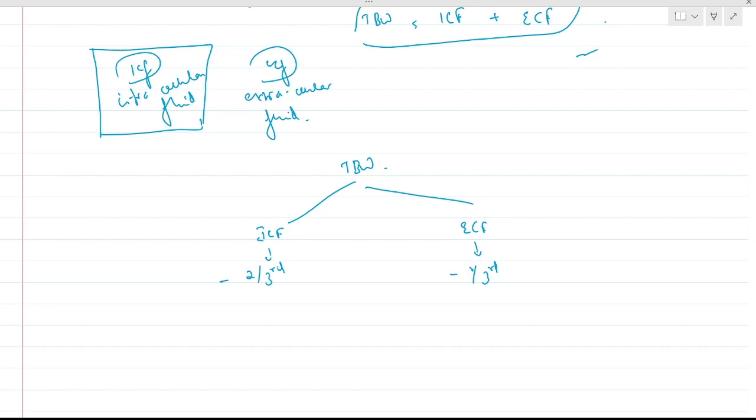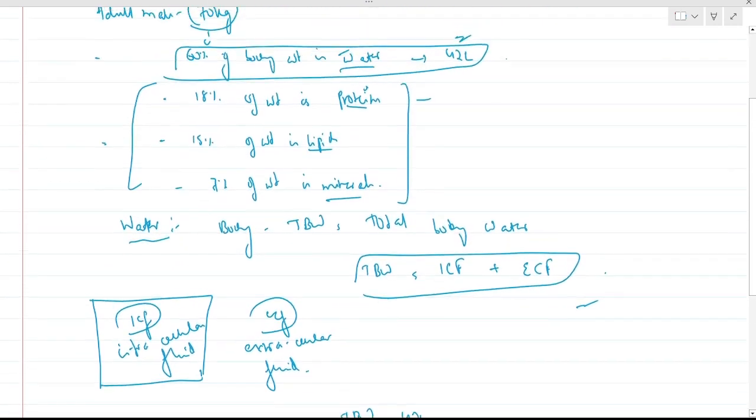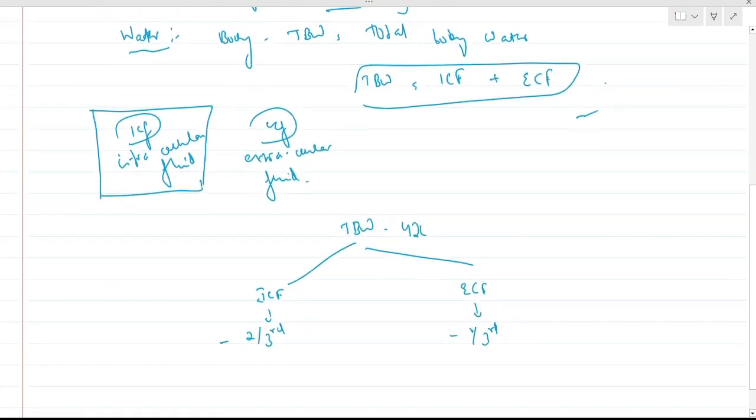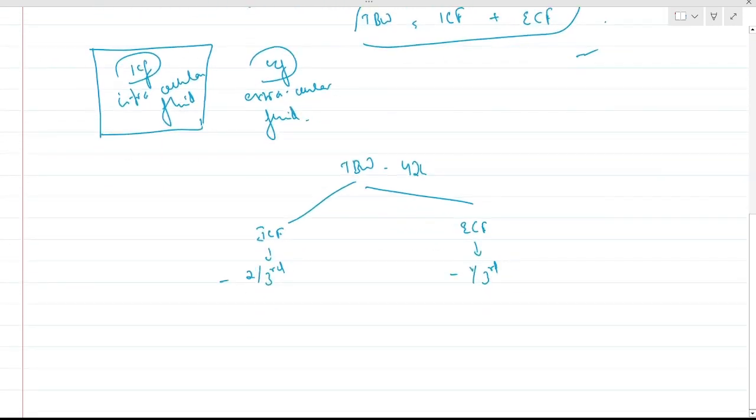Remember, total body water in a 70 kg man, which is 60%, is 42 liters. Of this 42 liters, 2/3 is 28 liters. The remaining 1/3 of 42 liters is 14 liters. So ICF total is 28 liters, ECF is 14 liters.